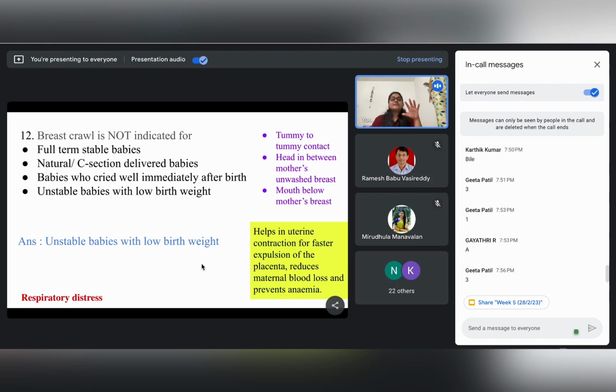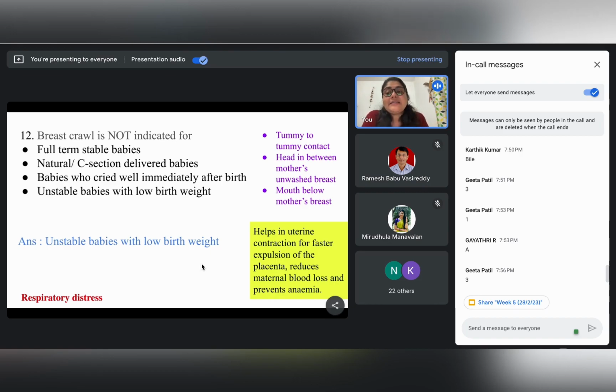So whenever we are considering the proper position of a child in case of breast crawl, number one is the tummy to tummy contact. Number two, the head should be in between the two breasts of the mother. And number three, the mouth should be below the mother's breast.